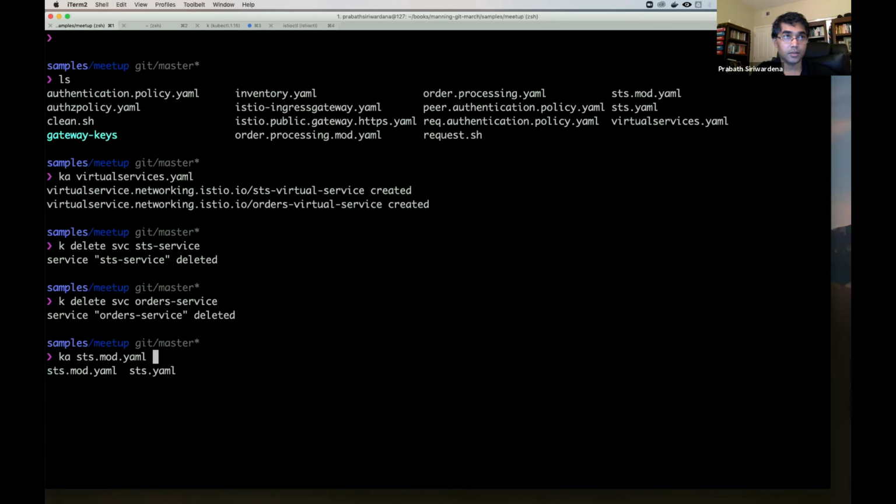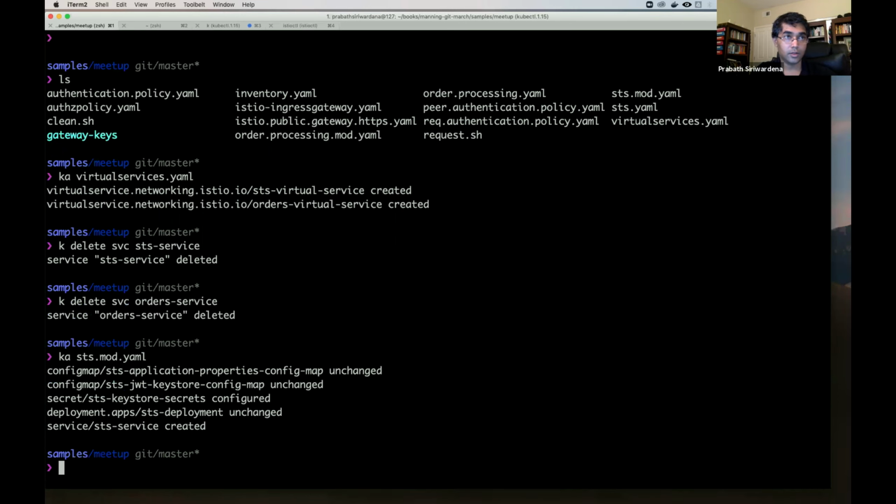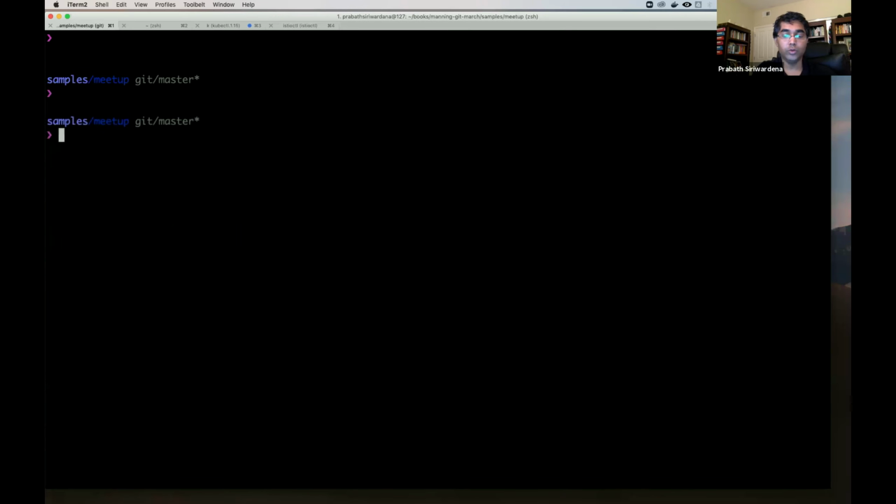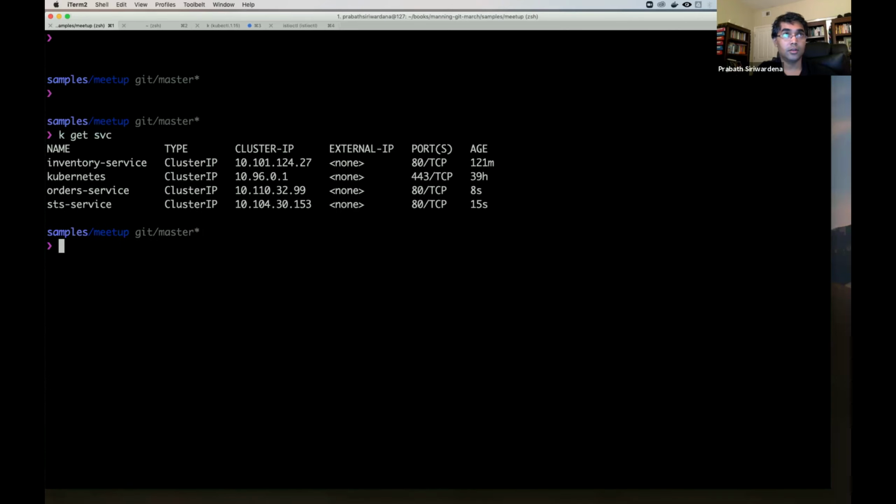STS and also the order service. Okay, now if you do a get on the services, here you can see both the order service and STS are using ClusterIP, so nobody can invoke them from outside the Kubernetes cluster.